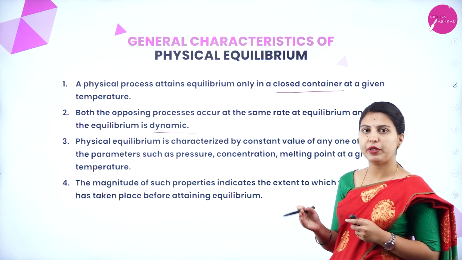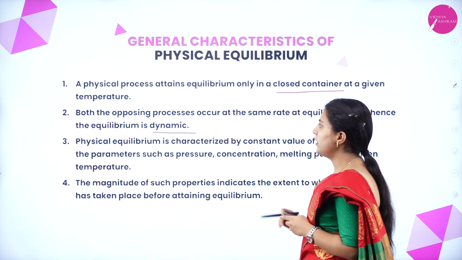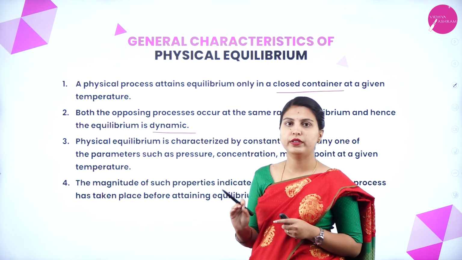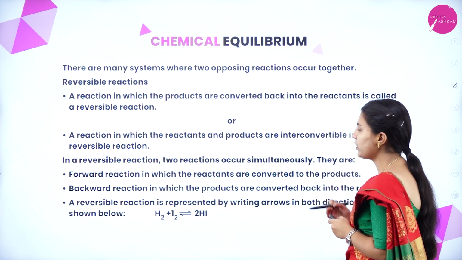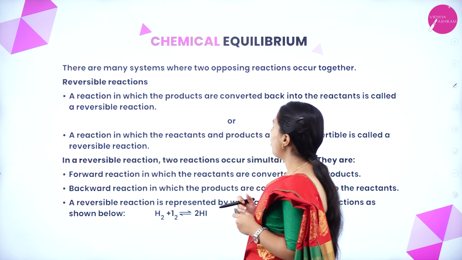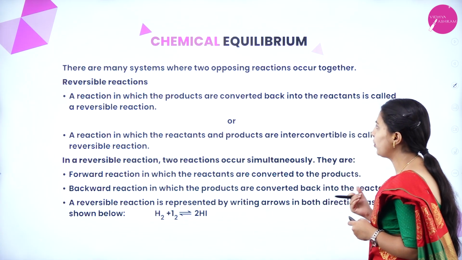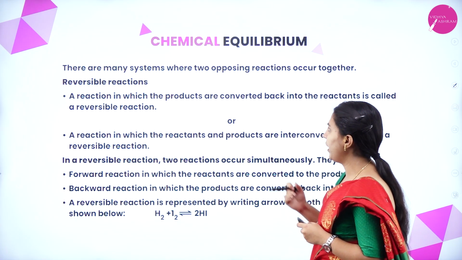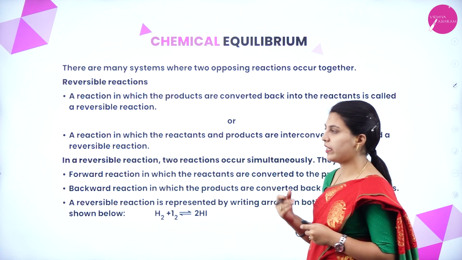After reaching the equilibrium, it will be constant. These are the 4 points or 4 general characteristics of physical equilibrium. Next, we will move on to chemical equilibrium. There are many systems where two opposing reactions occur together. It is called chemical equilibrium, where two opposing reactions are taking place.